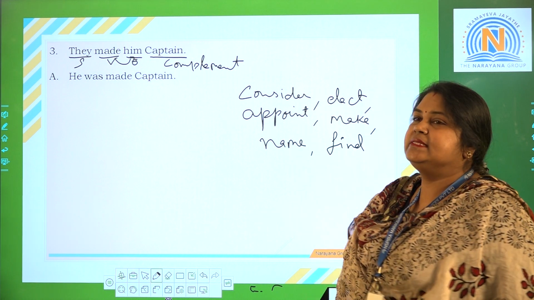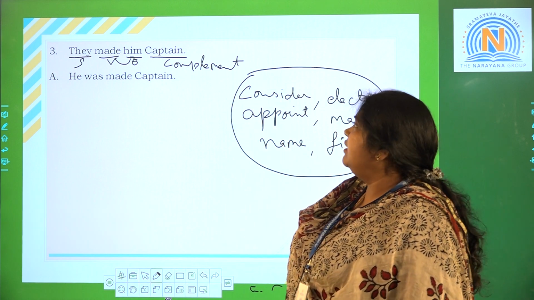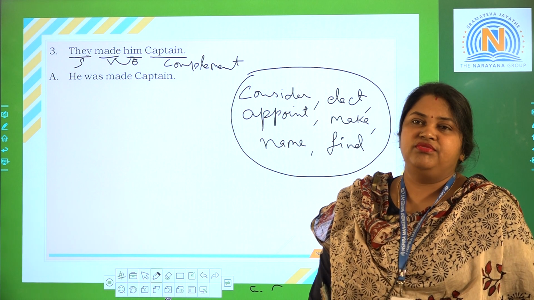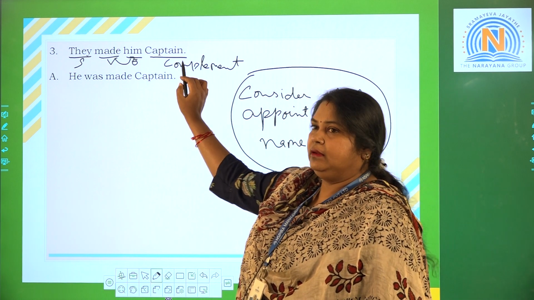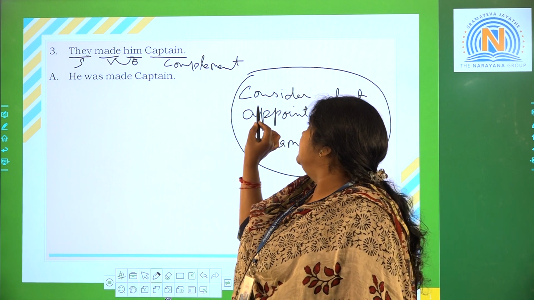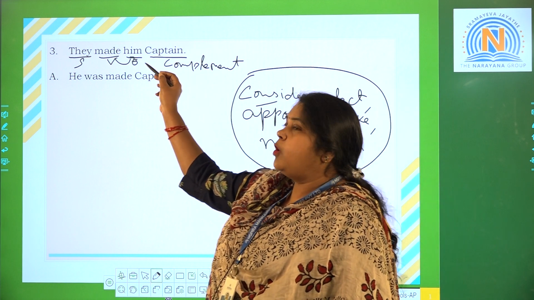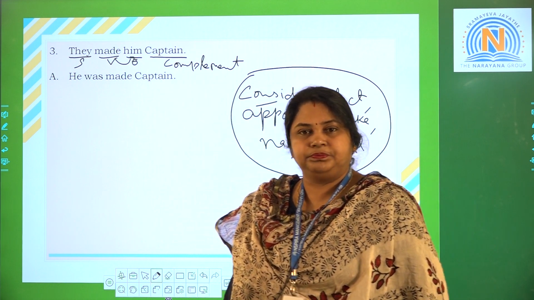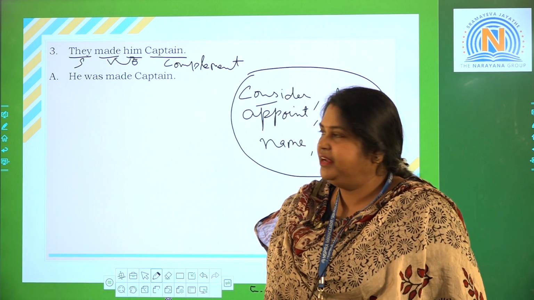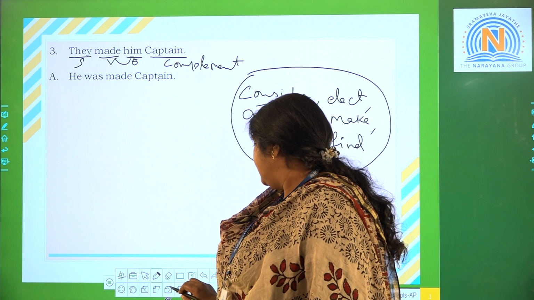These are the six words, which are monotransitive verbs, and all of these take a complement. After the verb, the object will immediately come. So, he was made captain, right?